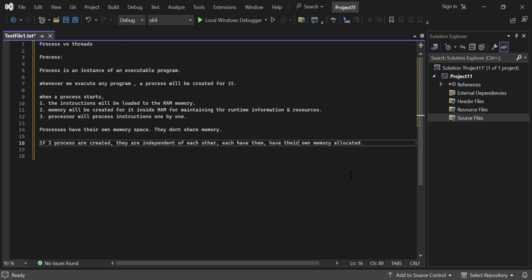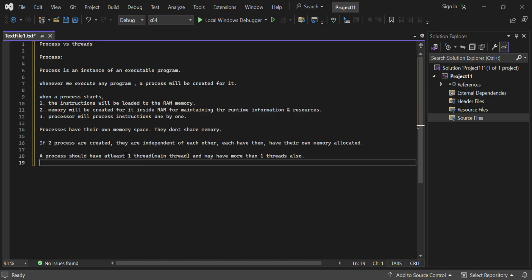Whenever many processes are running in the computer, if any one process crashes, there is no issue to other processes because they are independent of each other. We can close whichever one crashed, and the other processes will run independently. That's the advantage of processes. A process should have at least one thread, and that one thread is called the main thread. It can have more than one thread also, but minimum it should have one thread.